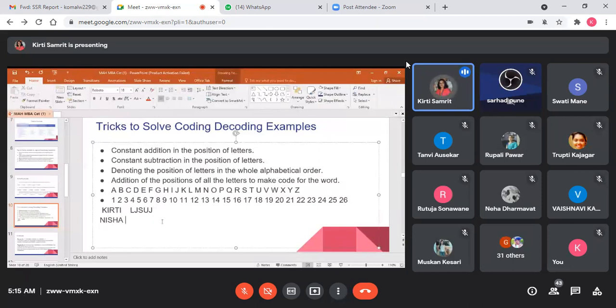This is a very simple example, but from this ABCD we can analyze what is the logic behind it.